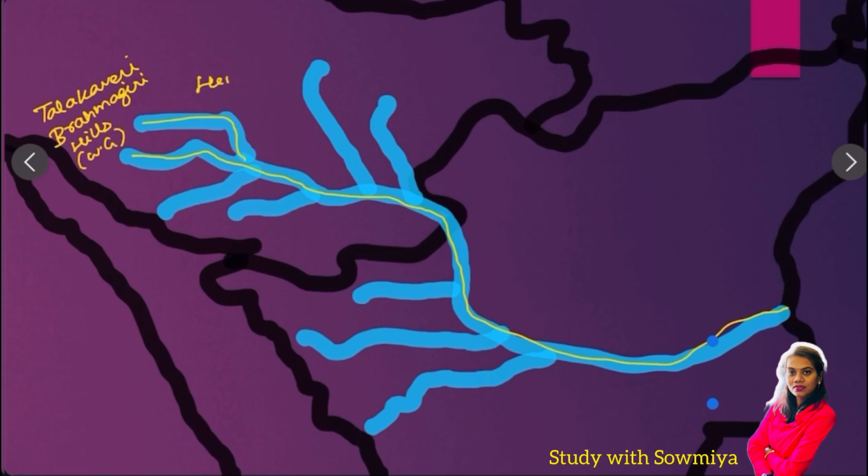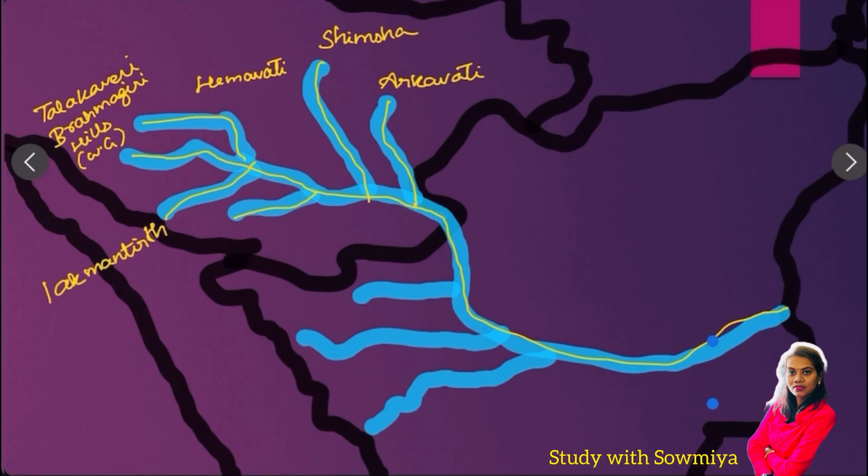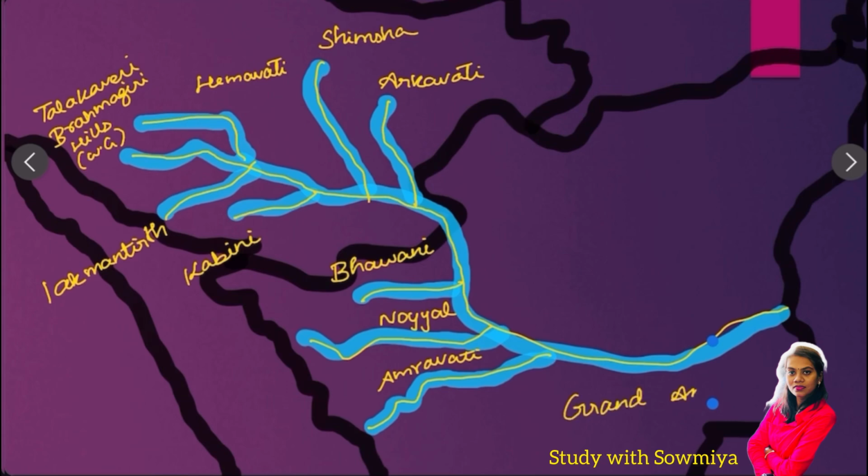Its left bank tributaries are Hemavati, Shimsha, Arakavati. Its major right bank tributaries are Lakshmanatirtha, Kabini, Bhavani, Noyal, Amaravati. Grand Anicut was built on the river Kaveri and the river Kaveri drains into Bay of Bengal.